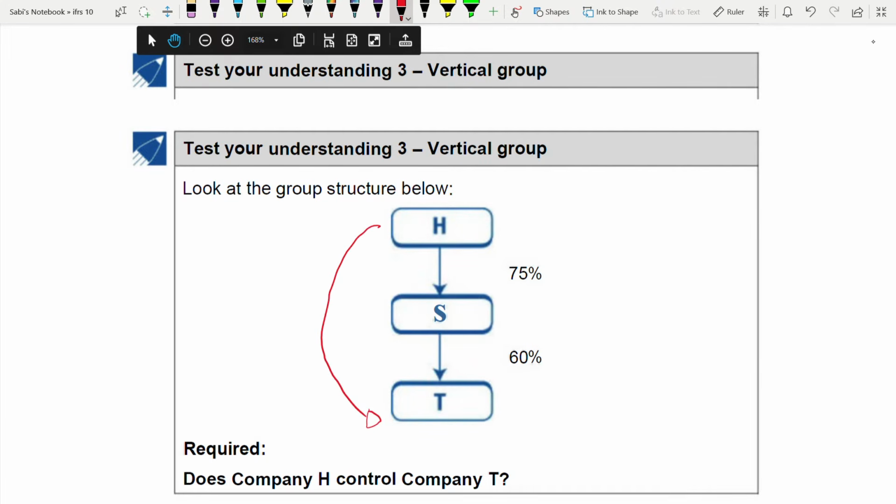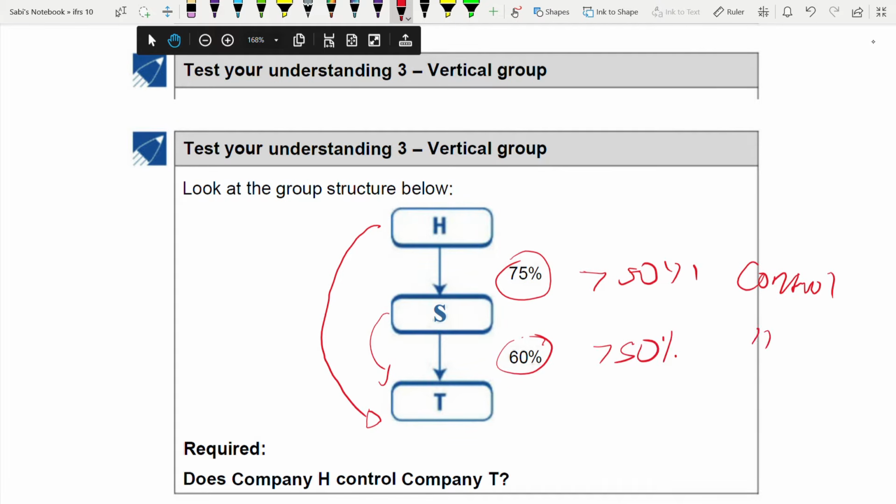Okay. So we know H controls S because 75%, which is more than 50%. So control. We also know S controls T. Why? Because this is also more than 50%. So again control. But what about H to T? Does it have a control? See, H has a control over T. How? Because H has a control over S and that S has a control over T. So through S, H will have a control over T.